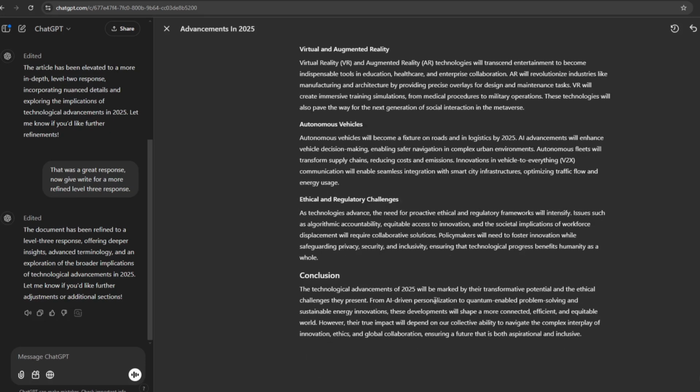Go ahead and play with your ChatGPT and let it give you responses in level 2 and level 3 and try to compare. Let me know in the comment section if you have tried it out and if you have noted any difference, and also let us know the tricks you have been using to get the best responses from ChatGPT.